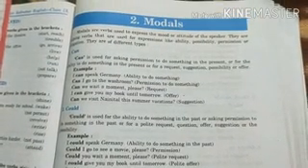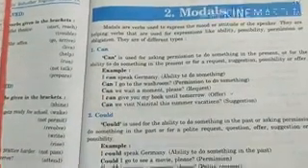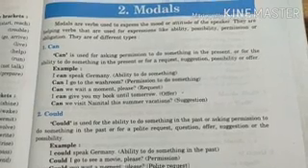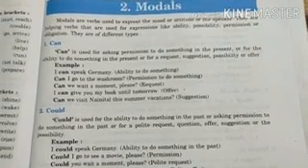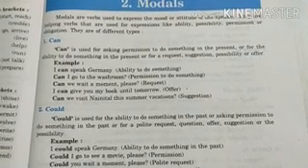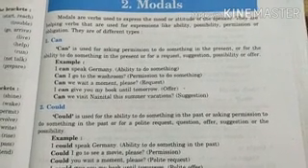There are different types of modals. So first we come to know about can. For what purpose is can used? Can is used for asking permission to do something in present, or for the ability to do something in present, or for a request, suggestion, possibility or offer.